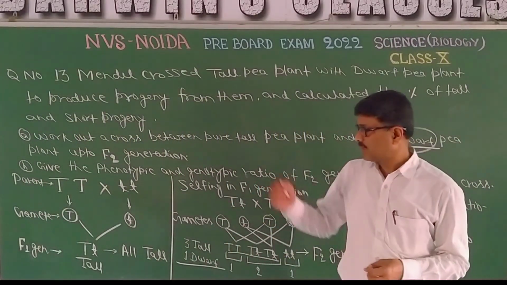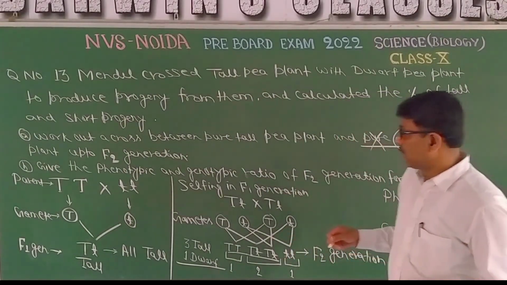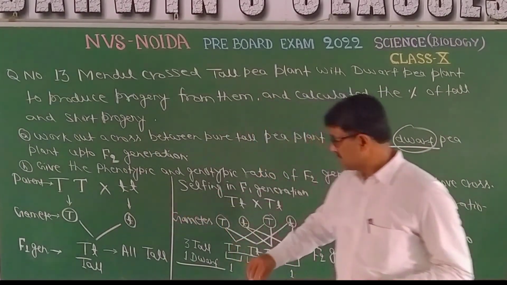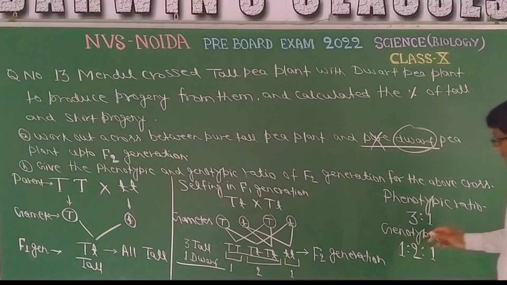So it was for 3 marks. That means the cross 1 mark, again this part 1 mark and this one for 1 mark. Altogether it is meant for 3 marks.